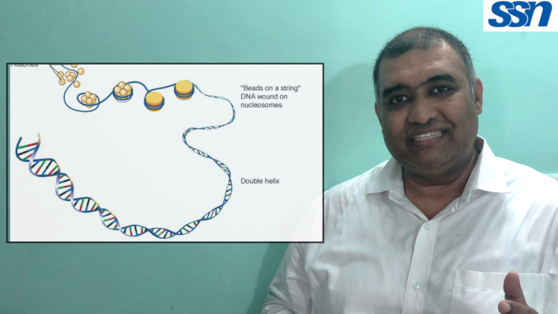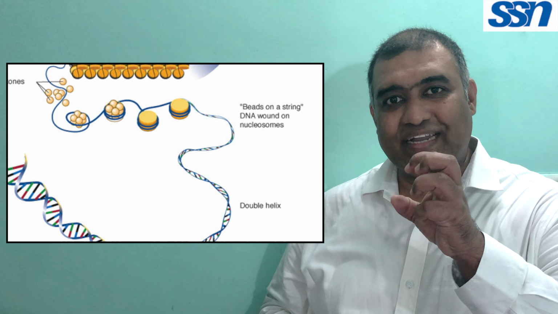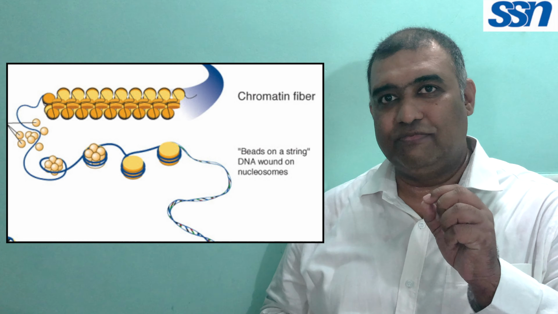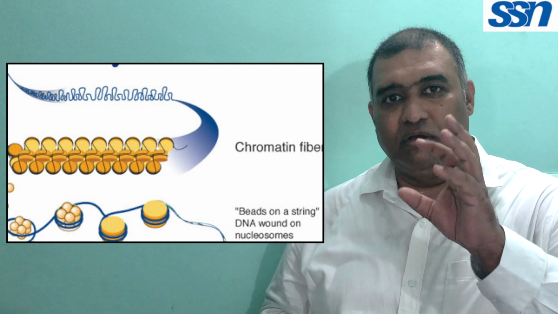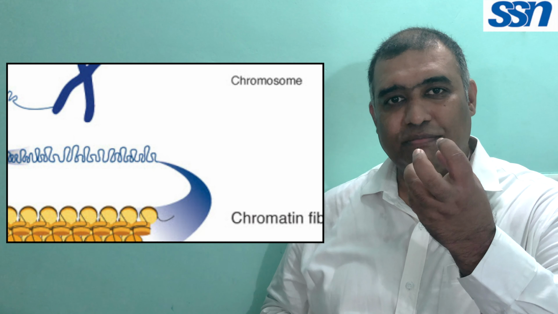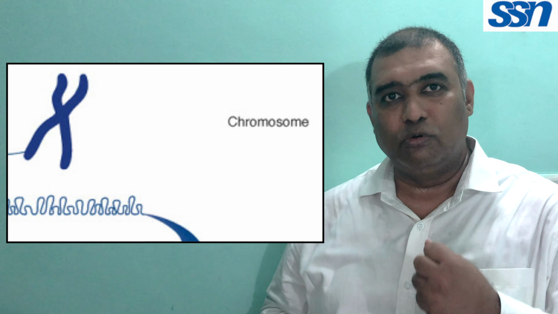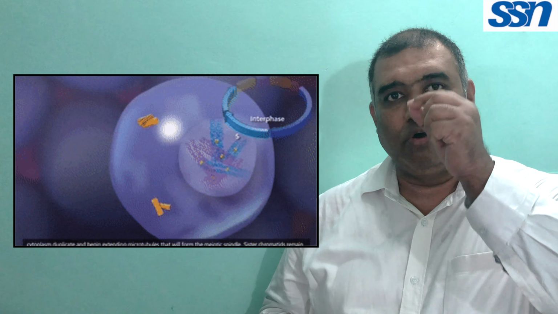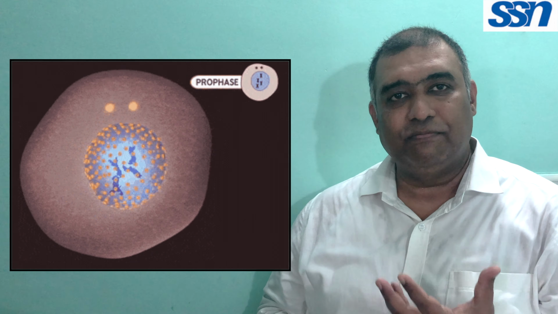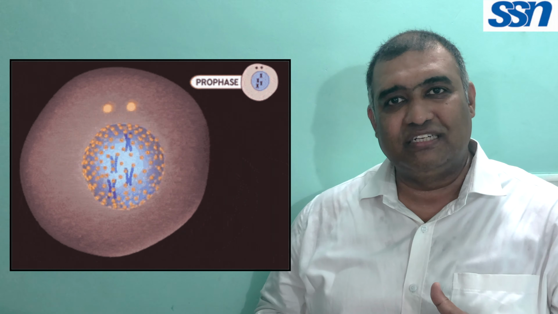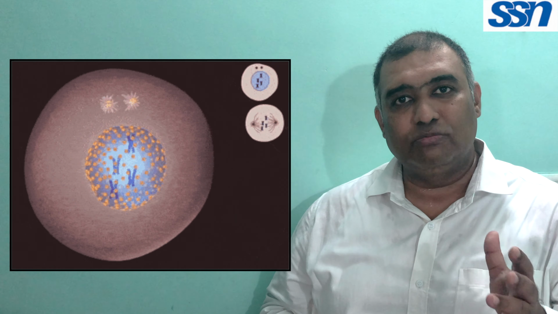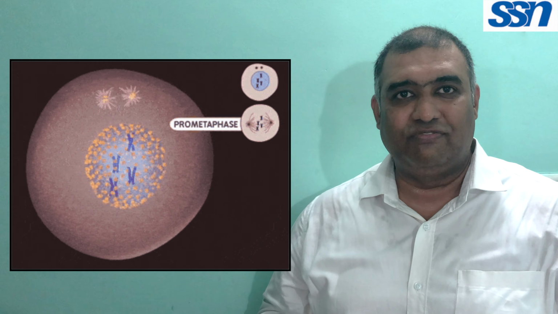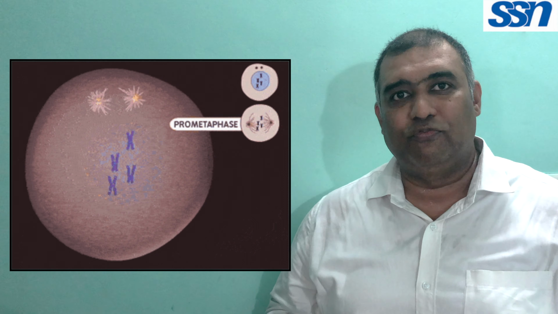In prophase, the chromosomes condense. Those fibrous chromatin material condenses and forms chromosomes. The centrioles start moving to the two opposite poles. They start radiating spindle fibers towards each other. The nuclear membrane starts disintegrating. The chromosomes start attaching to the spindle fibers. So this happens in the prophase.